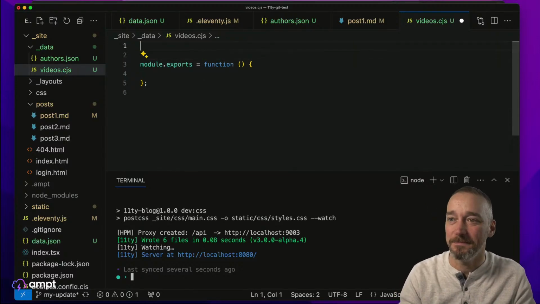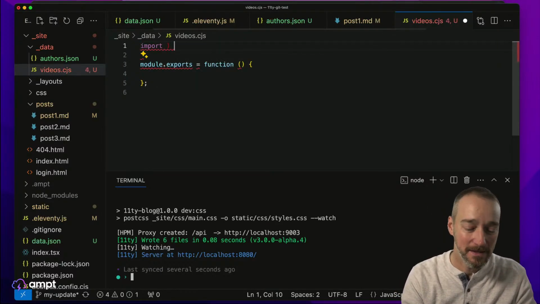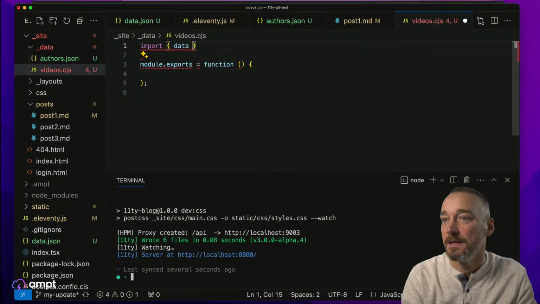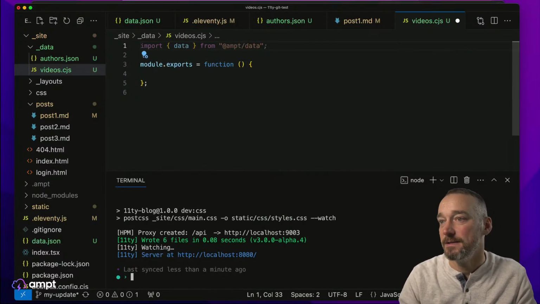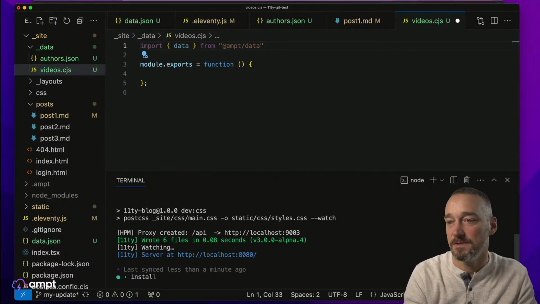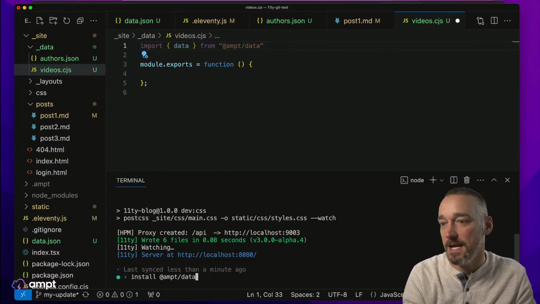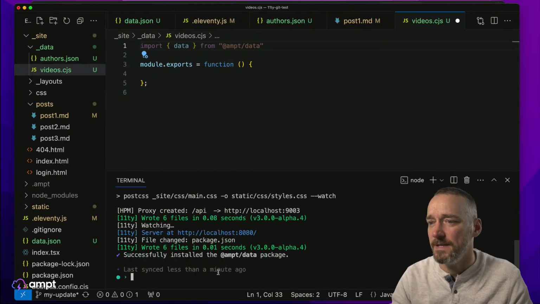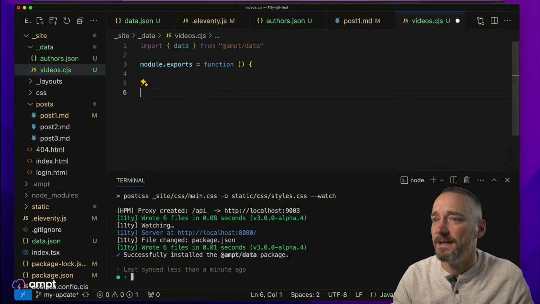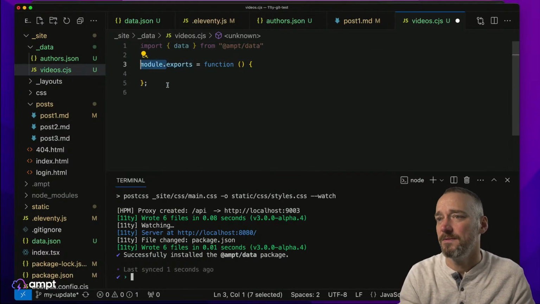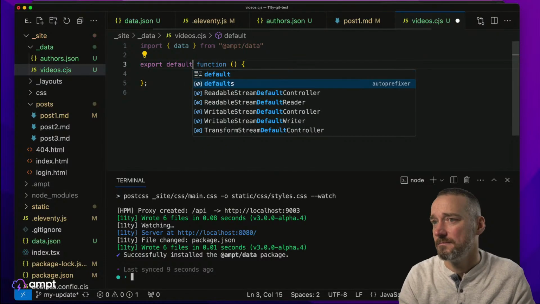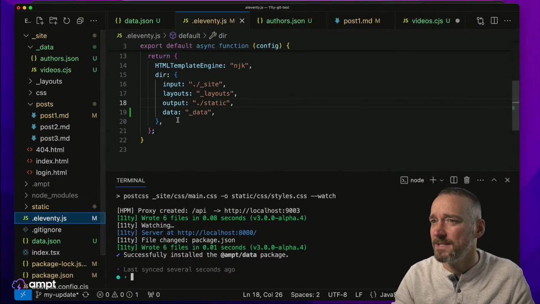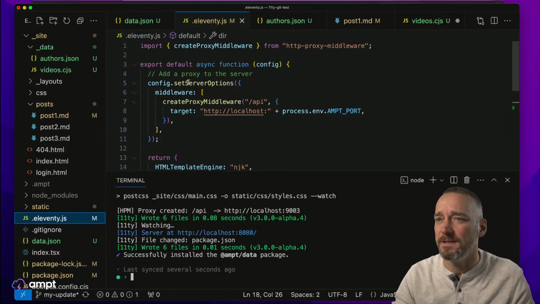Hold on. Let me try something. I'm going to import data from @ampt/data, and we might not have data installed, so I'll just install it if we don't. Ampt/data. I think we have it installed, but anyways, we've installed that. I wonder if you can just do export default. I think that will actually work, because I think that's how we did it here, right? We just do export default async. Yeah, that's what we want.